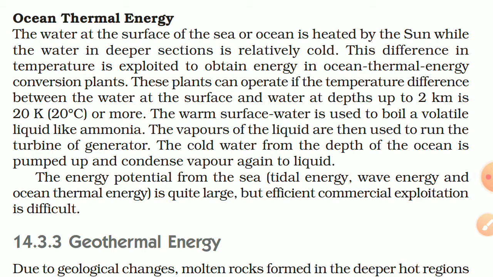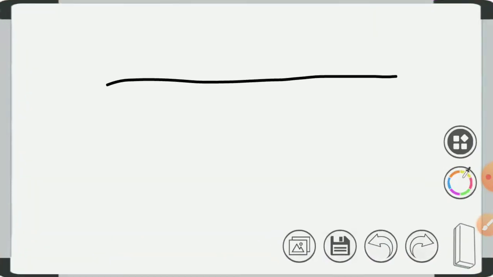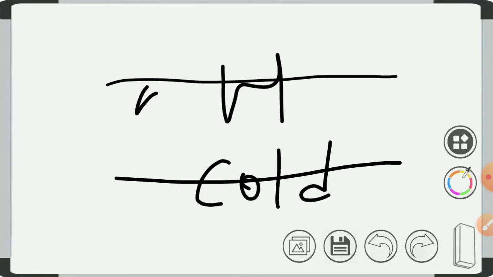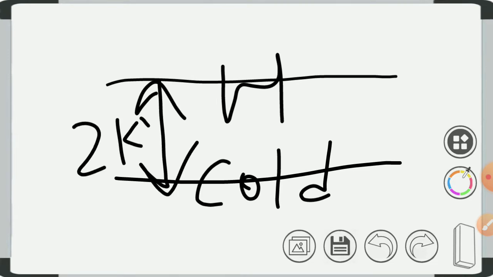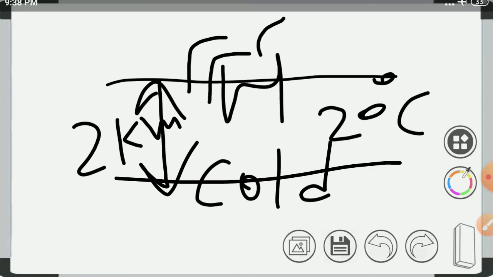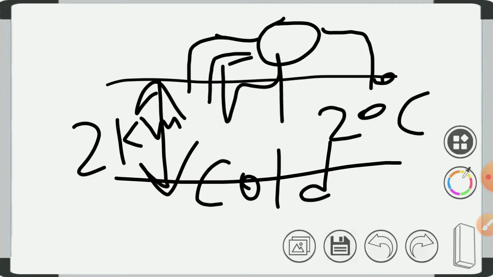So in ocean thermal energy what happens? Suppose there is one sea level. Okay, here due to sun energy it will be hot water and here it will be cold water. So this depth is around 2 kilometer and the difference is 20 degrees Celsius. So what we will do, we will pump up this hot water, convert it into steam, and then we will run the turbine, and again this steam we will throw into the ocean. So it will again mix with water and this rotates. So this type of thing will happen in the ocean. So this is called ocean thermal energy.